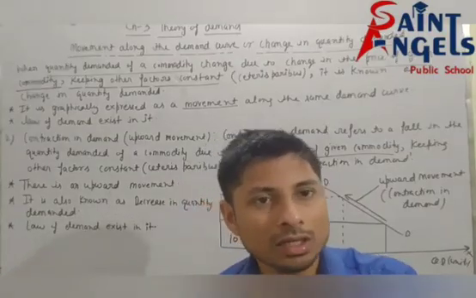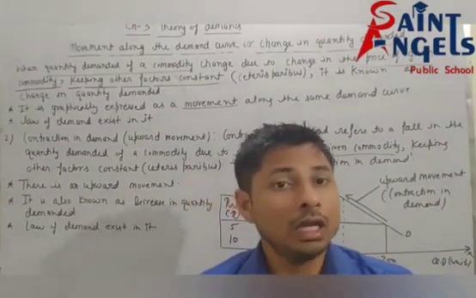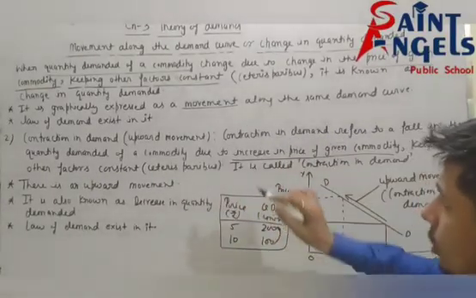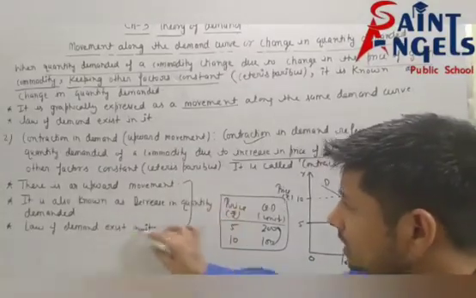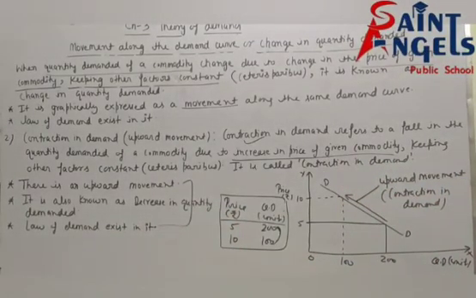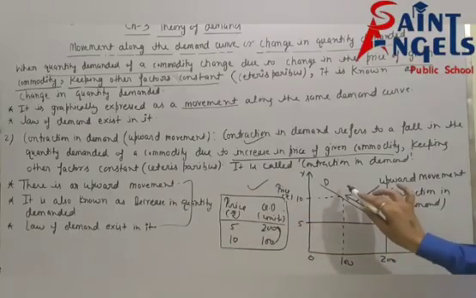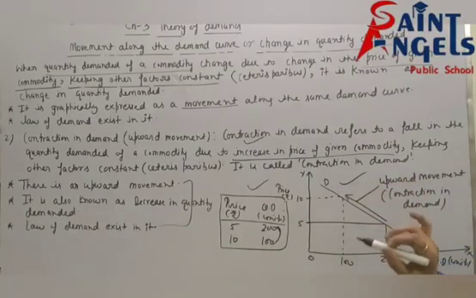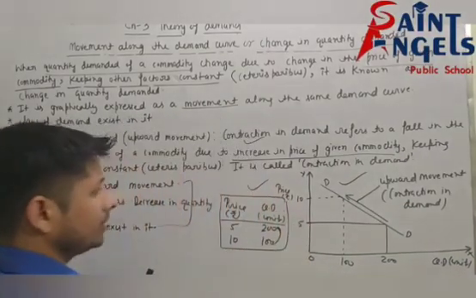So suppose a question is there: explain the contraction in demand with the help of schedule and diagram. First of all, you will write the definition, then you will write these subpoints, and then you will show the schedule like this and the diagram like this. Then your explanation will be completed.